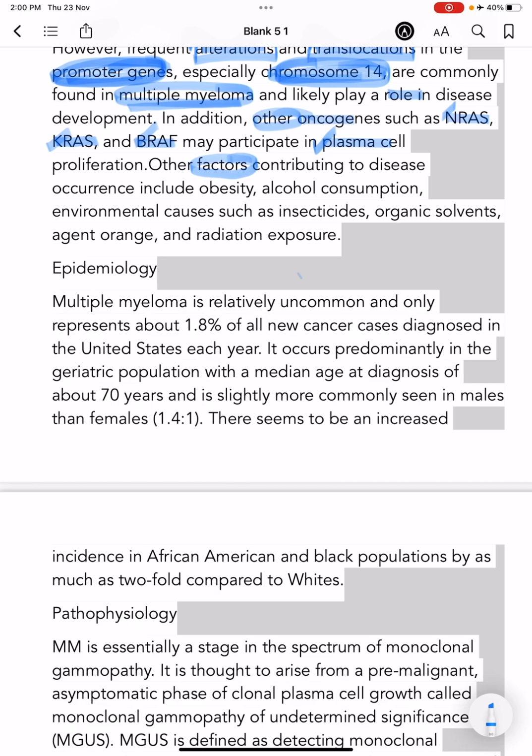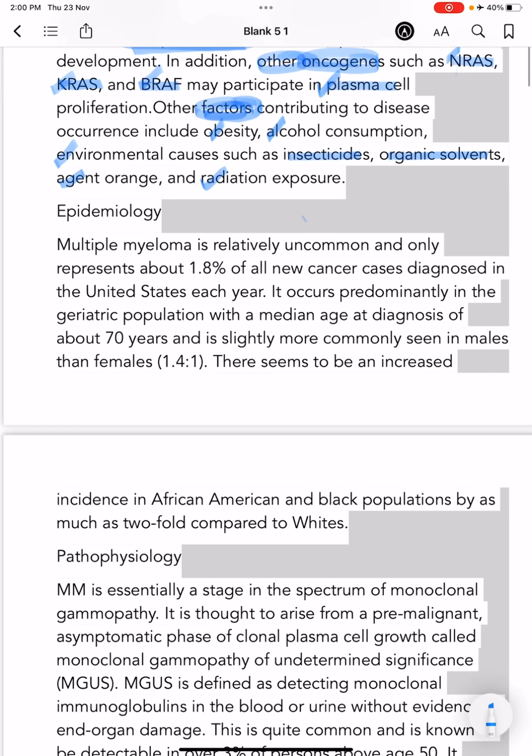These include obesity, alcohol consumption, and environmental causes such as insecticides, organic solvents, Agent Orange, and radiation exposure.